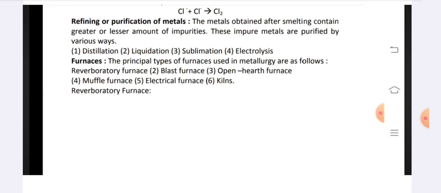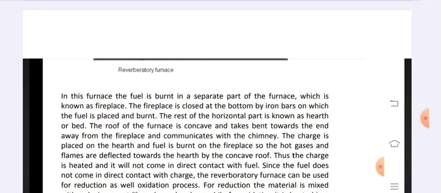Refining or purification of metals. The metals obtained after smelting contain greater or lesser amounts of impurities. These impure metals are purified by various ways such as distillation, liquidation, sublimation, electrolysis. As we have already read about the furnaces.